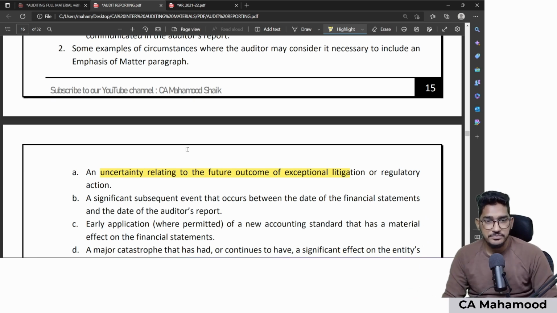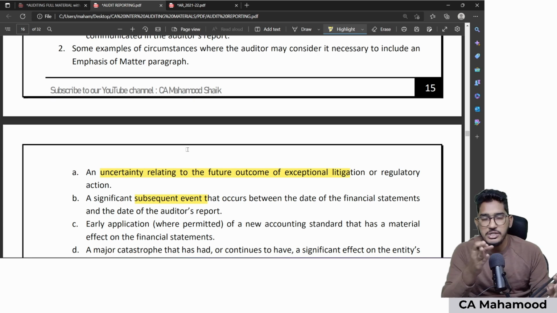One more example: if there is any significant subsequent event that occurs between the date of financial statements and the date of auditor's report. Similarly, if any subsequent event happened, an adjusting event, which has been adjusted in the financial statements, but I want to highlight this information to the shareholder, how can I highlight it? I can highlight it in the emphasis of matter paragraph.